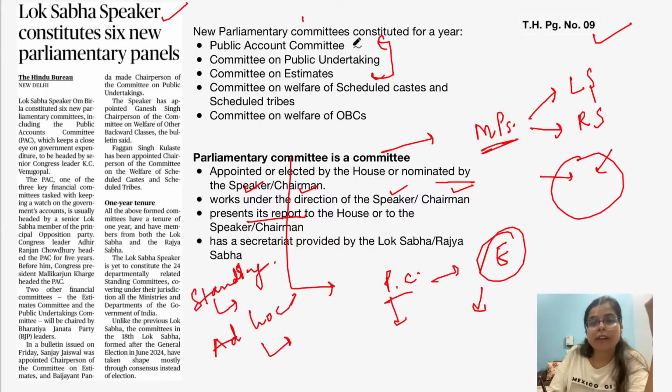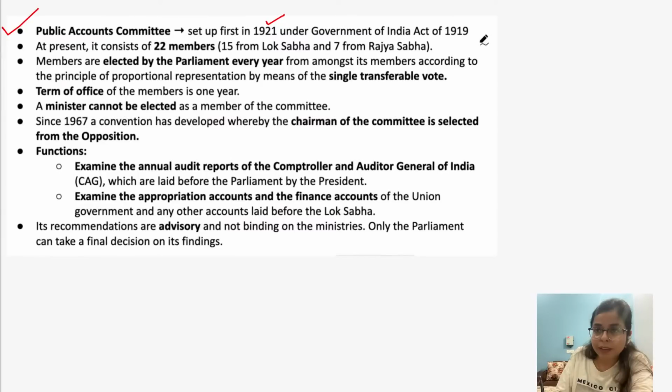Now, in today's article, let's see a few facts about Public Accounts Committee. It is a major financial committee. Let's see a few facts about this committee, right? And you are advised to know certain facts about all these committees, as it is highly important. So, Public Accounts Committee is a major financial committee, and this committee was first set up in the year 1921 under the Government of India Act, and at present it consists of 22 members.